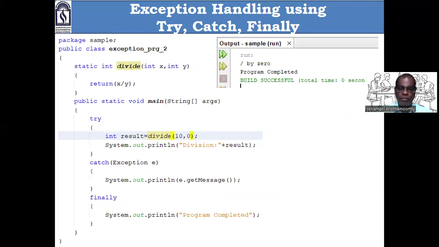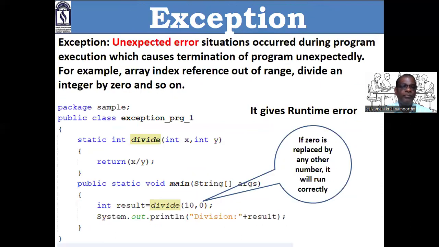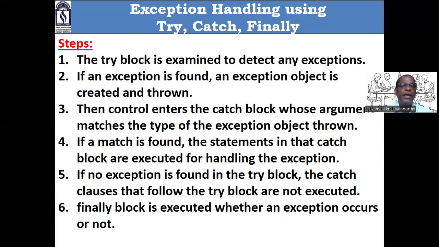Here, the same problem. Here we are having one problem. If I give other than 0, it will work fine. If I give 0, it throws an error and the program terminates abnormally. We want to handle the exception. How can I handle the exception?